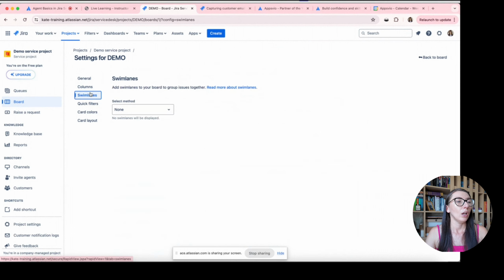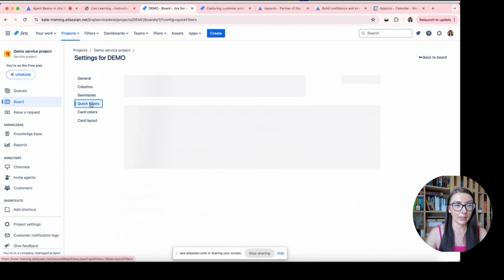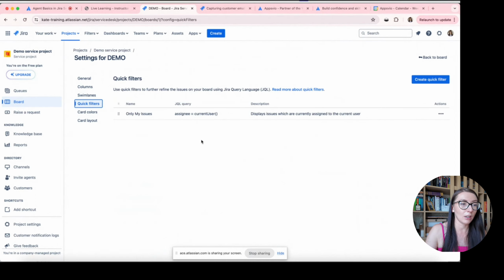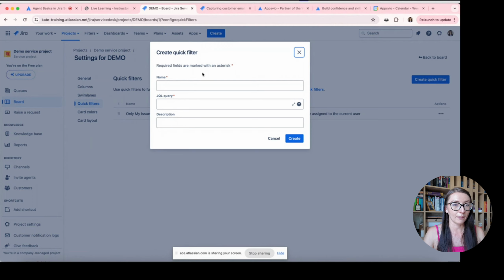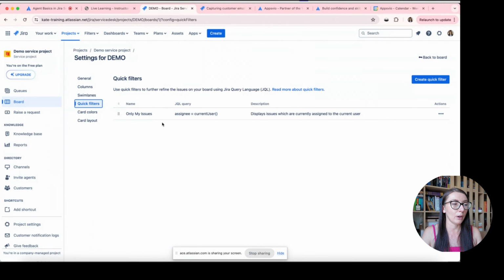In case of Swimlane, now we don't have configuration, so we can select only between assignee, request types, or none. In case of quick filters, I can define some quick filters here, and it's a very simple operation because here I configure a name, I configure a JQL query to limit the list of tickets, the scope, and an optional description. And you saw on the board that now I've got only one quick filter, only my issues, so I see only issues in which I am set as assignee.